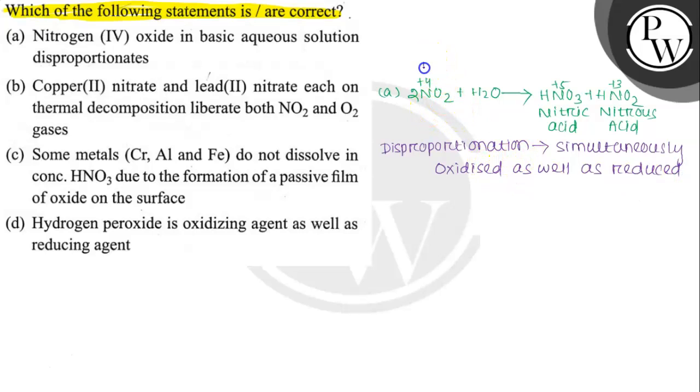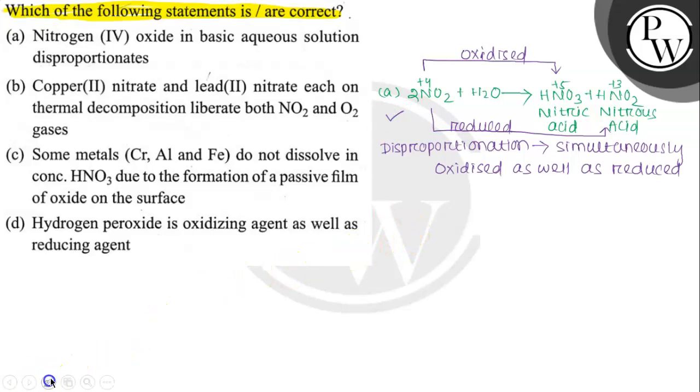So here nitrogen is oxidized to form nitric acid and reduced to form nitrous acid, that is HNO2. So nitrogen is oxidized as well as reduced at the same time. That means nitrogen oxide in basic aqueous solution disproportionates. That means statement A is correct.